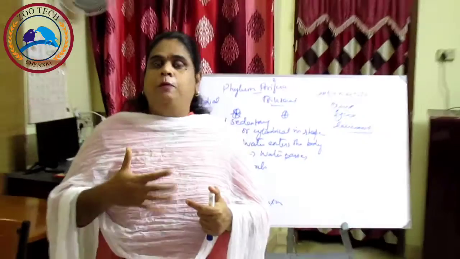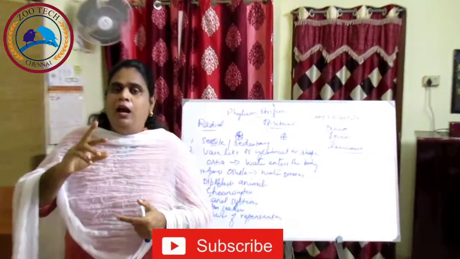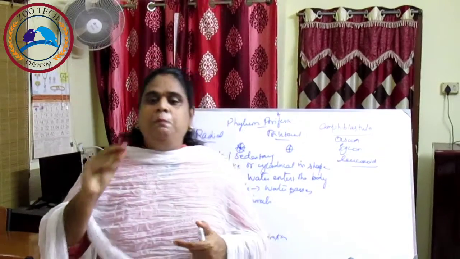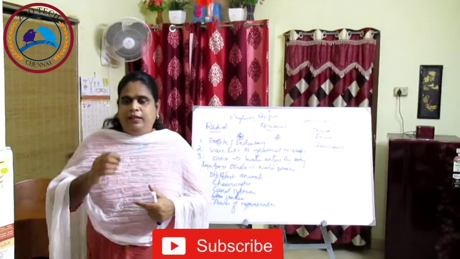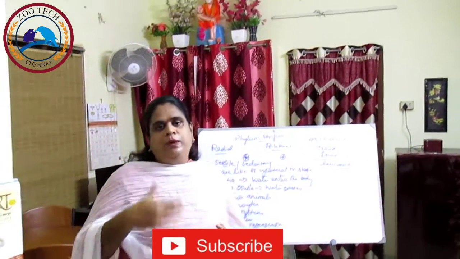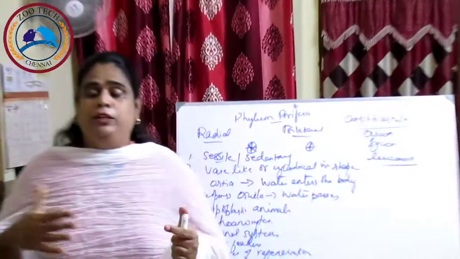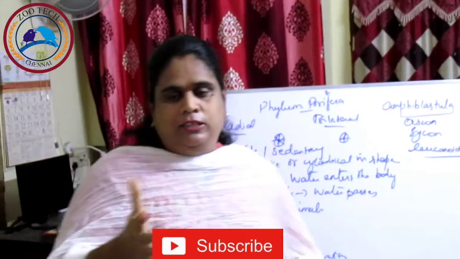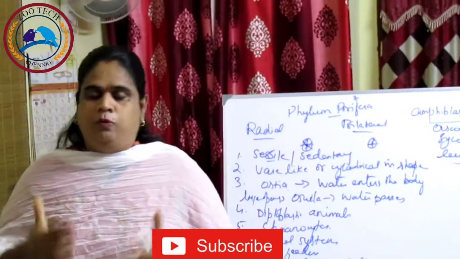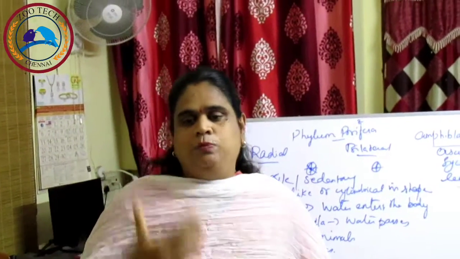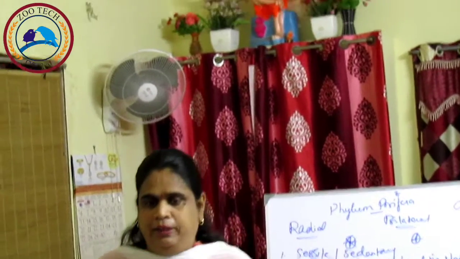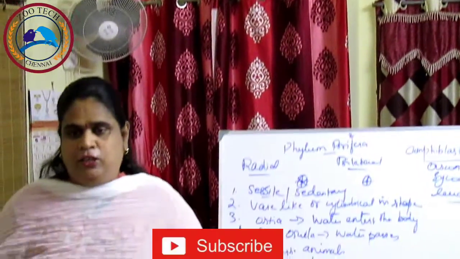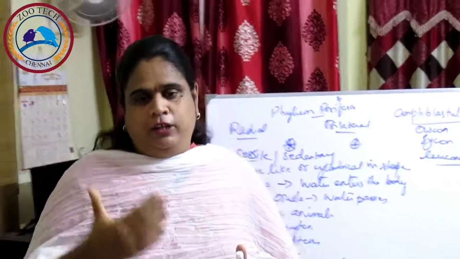They are diploblastic animals, that is, they have an outer ectoderm and an inner endoderm, and sometimes an intermediate mesenchyme also. The interior space of the body is permeated by numerous canals lined with choanocytes. The interior space of the sponge body is called the spongocoel. The mouth is absent, so digestion is intracellular. Excretory and respiratory organs are absent.